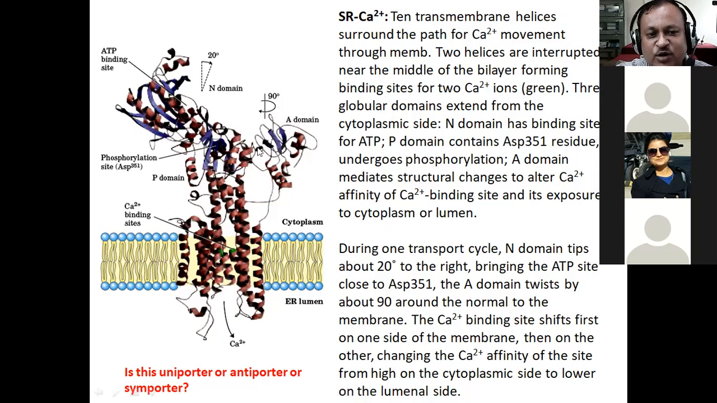Because of that rotation, there is an effect on this site, the calcium binding site. It will lose the affinity for calcium, and therefore this site will be open on the other side into the endoplasmic reticulum, and the calcium ions will be released in the endoplasmic reticulum. So because of that, it is definitely a primary active transport, right?